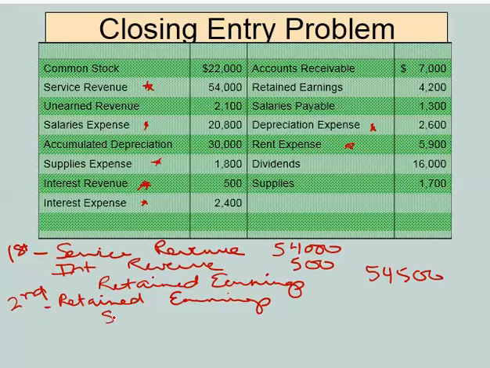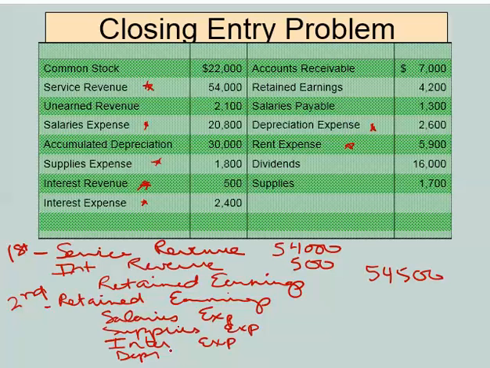I'm not sure what that's going to be yet until I get them down here. So we'll go ahead and write salaries expense, and you do have to write them out individually because, again, remember when we post this information into the ledger, that's going to zero out those accounts. It's going to bring those balances down to zero. Sorry, I'm abbreviating here in the effort to save time. And rent. And then we would write those associated amounts.